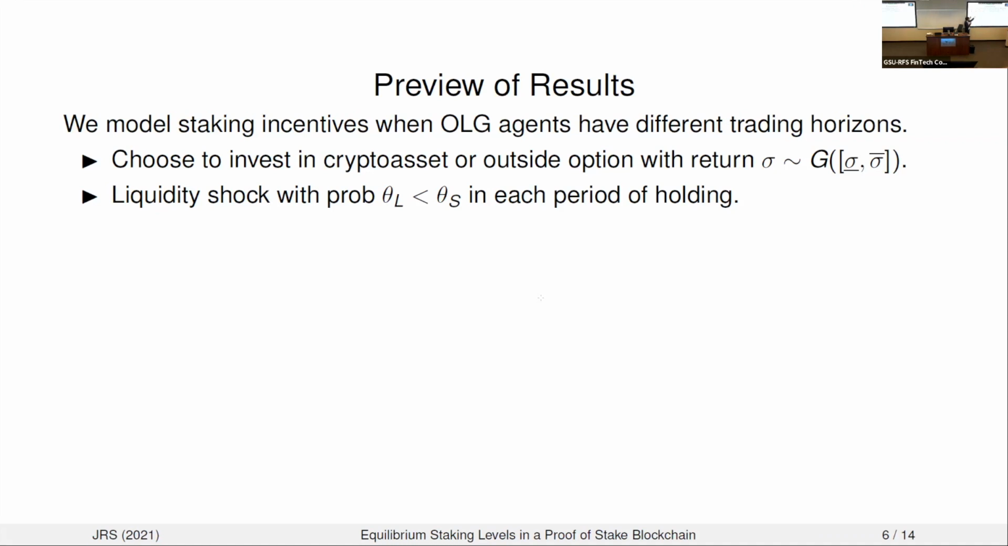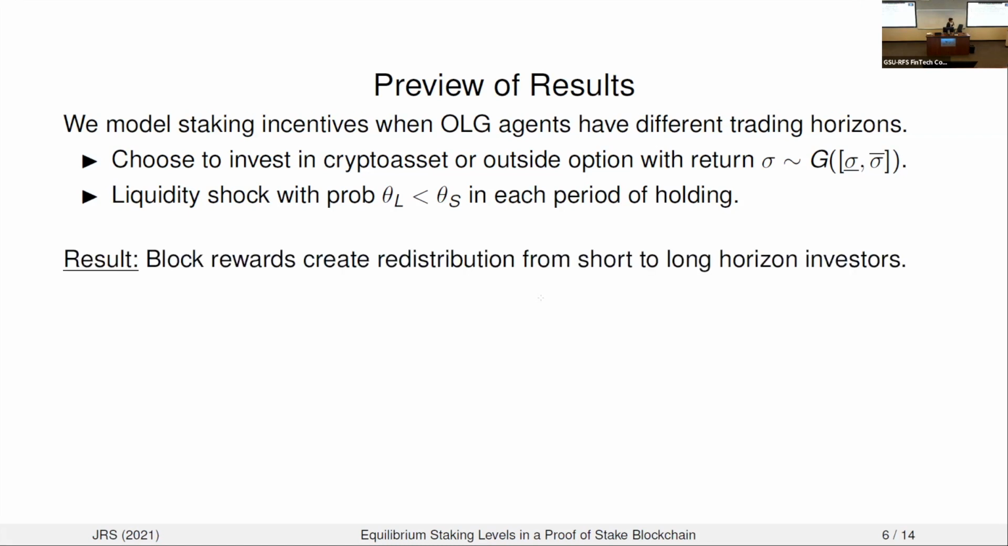Now, the difference between our two investors: we're going to have long horizon investors and short horizon investors. Long horizon investors are going to receive a smaller probability of having a liquidity shock in any period than short horizon investors. So on average, they're going to hold the cryptocurrency for a longer period of time than the short horizon investors.